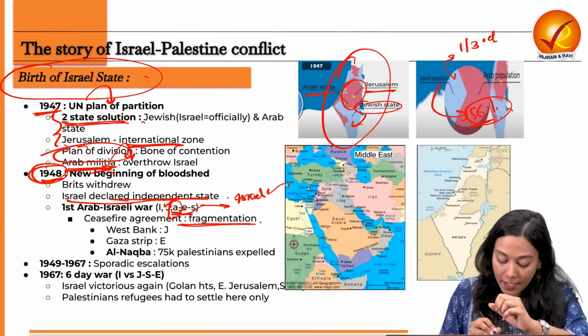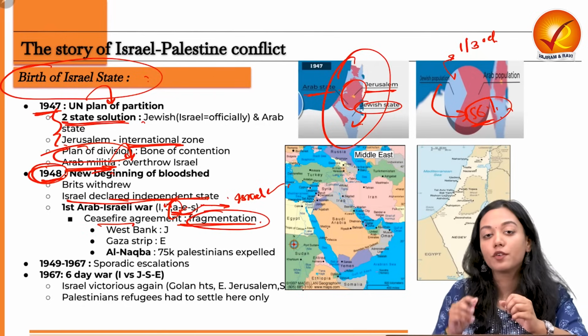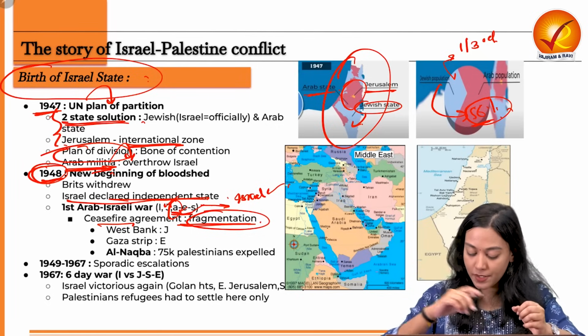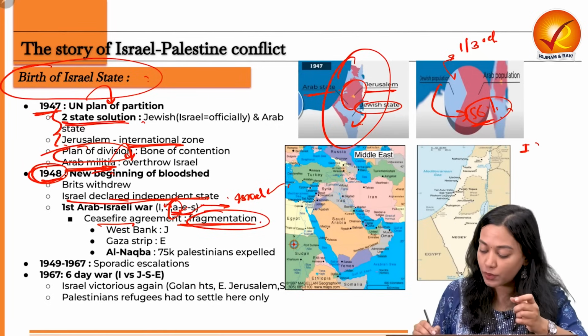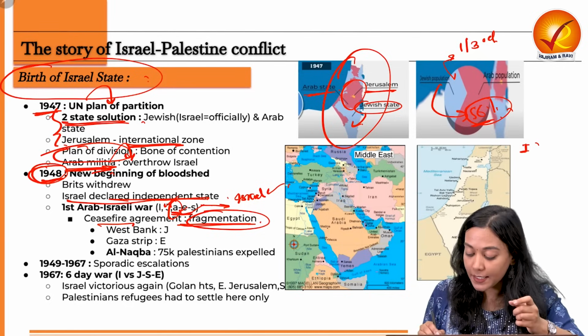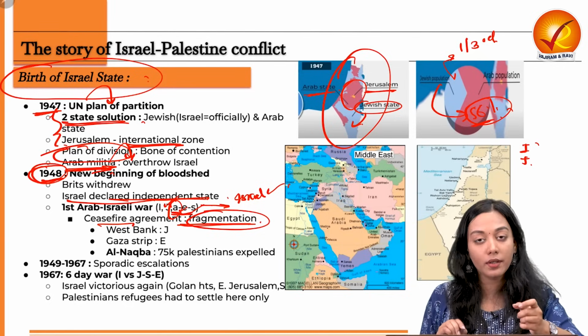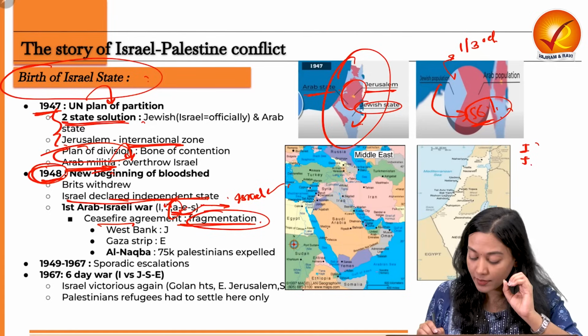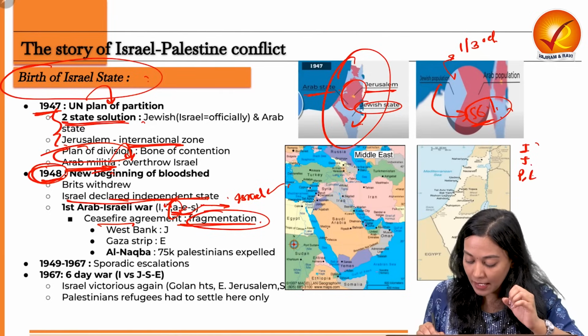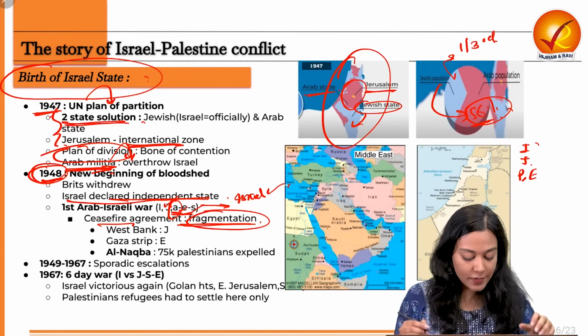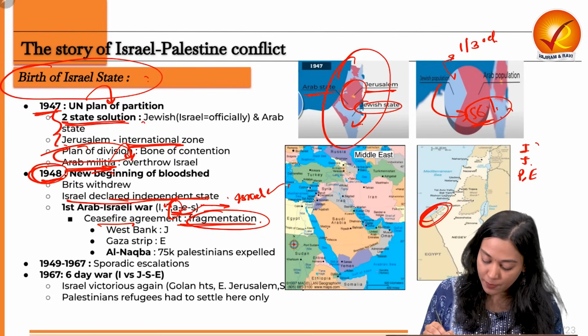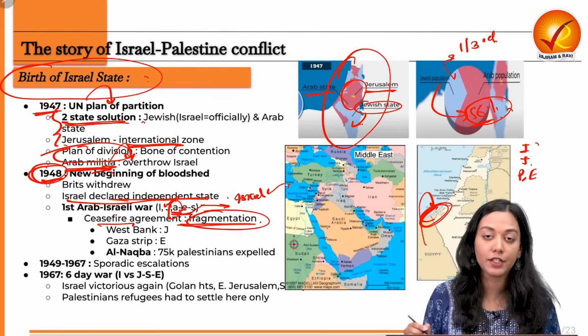So, the ceasefire eventually led to the fragmentation of the entire Israel. So, what happens now? This war has led to the winning of Israel. It has led to partial winning of Jordan. It has led to complete defeat of the Palestinians and Egypt. So as a result of this, the Gaza Strip was completely occupied from Egypt.